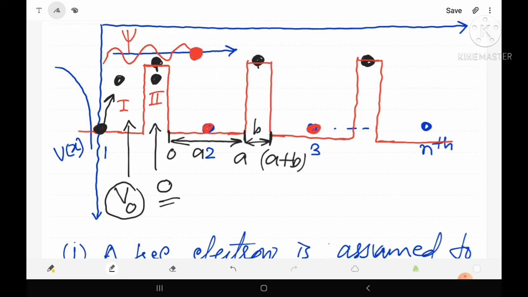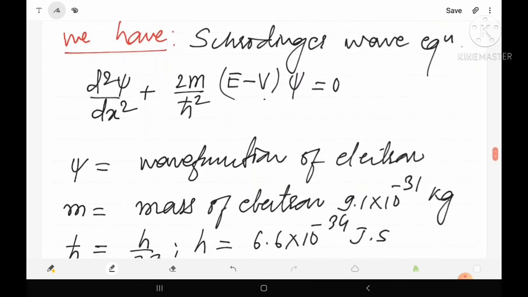So by using the boundary conditions, the first boundary is at x equals a and the second boundary is at x equals a plus b. By using these boundary conditions at x equals a and at x equals a plus b, we can solve equations 2 and 3.